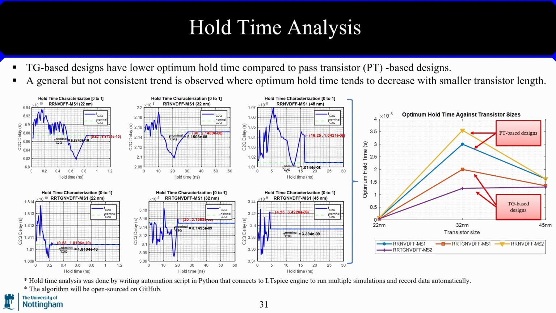So based on the hold time analysis as shown in the figures here, it was noticed that transmission gate-based designs have lower optimum hold time compared to pass transistor-based designs. And also, a general but not consistent trend is observed where hold time tends to decrease with smaller transistor length.